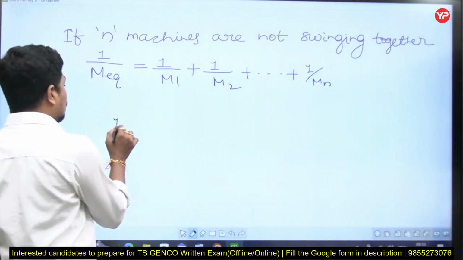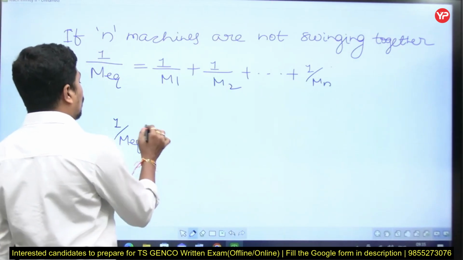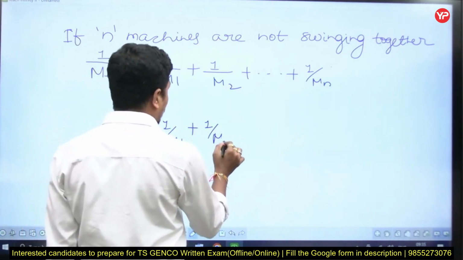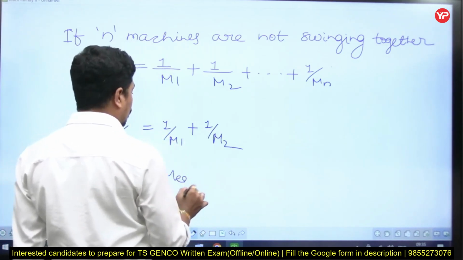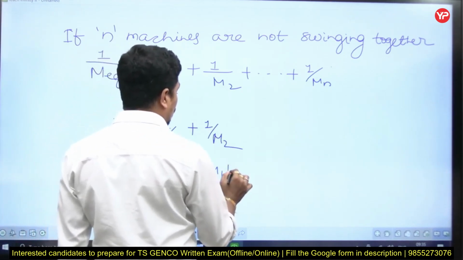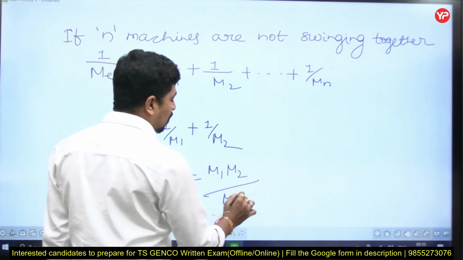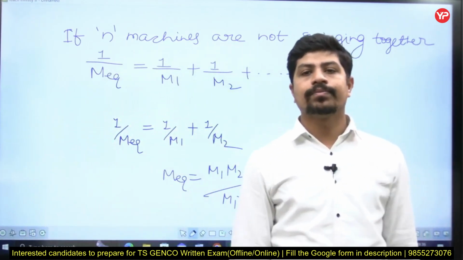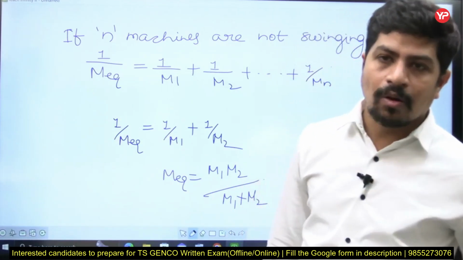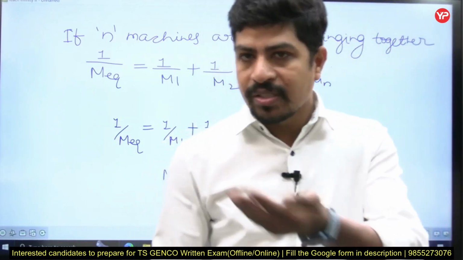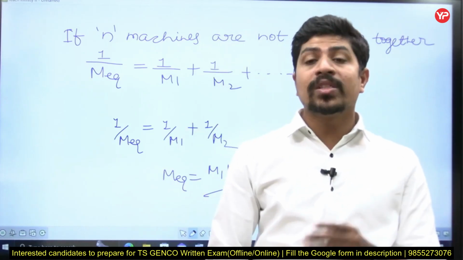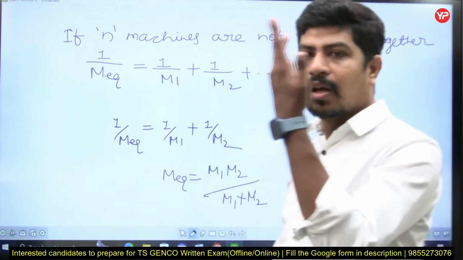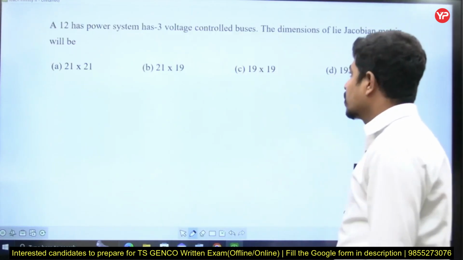As he has given two machines, 1 by M equivalent is equal to 1 by M1 plus 1 by M2, then M equivalent is equal to M1 M2 by M1 plus M2. Simply remember the parallel combination of resistances formula. If two machines are not swinging together, use the parallel combination of resistance formula for M equivalent. If two machines are swinging together, use the series combination formula, that is the summation of all the values, like the equivalent resistance, right?